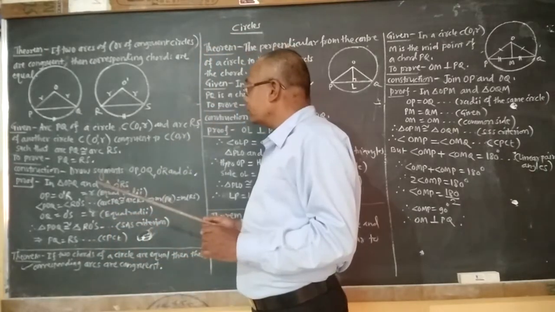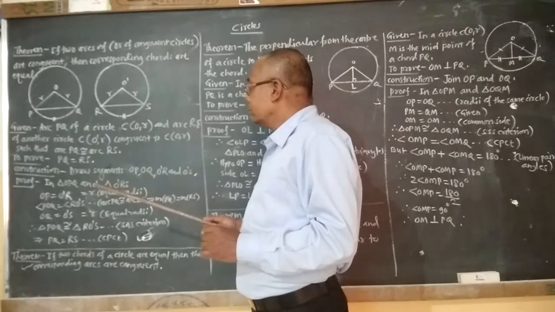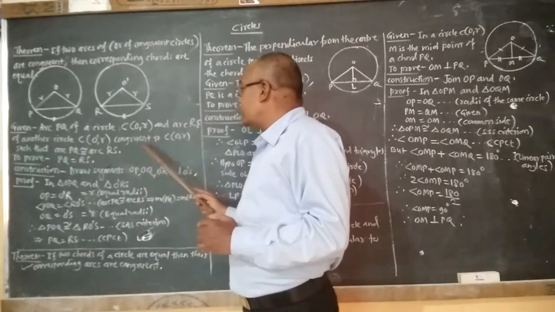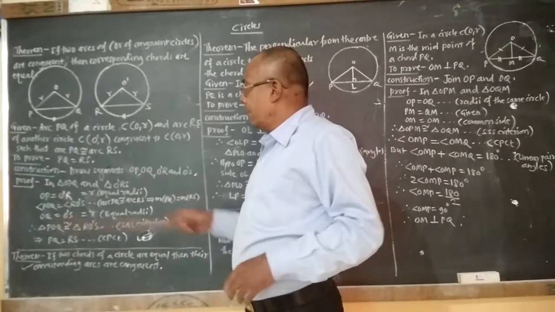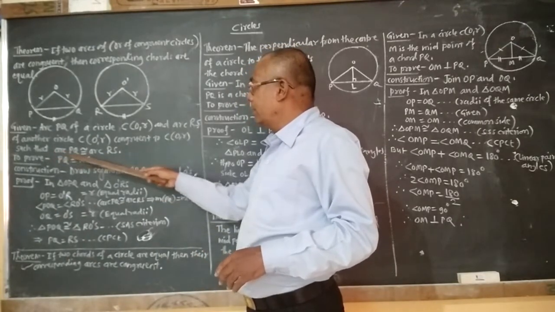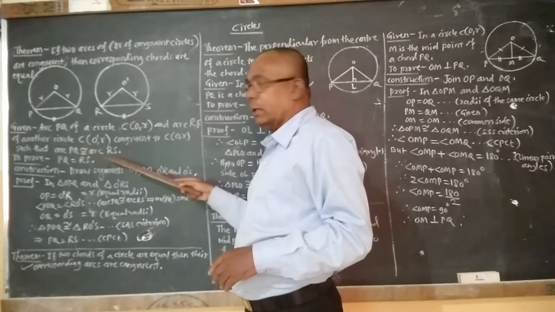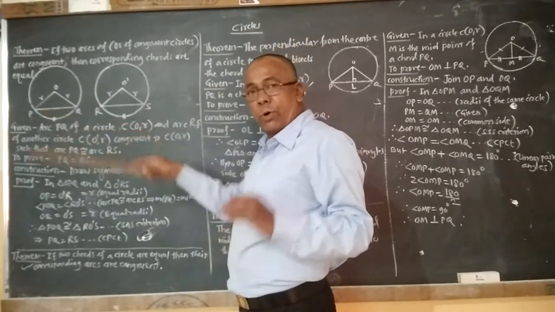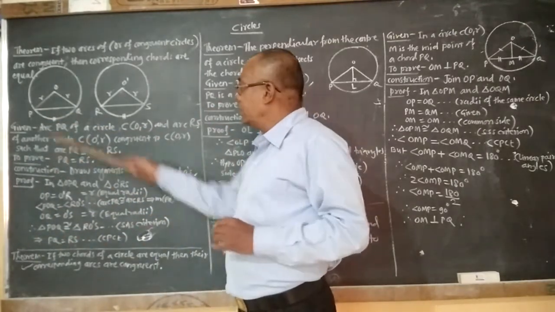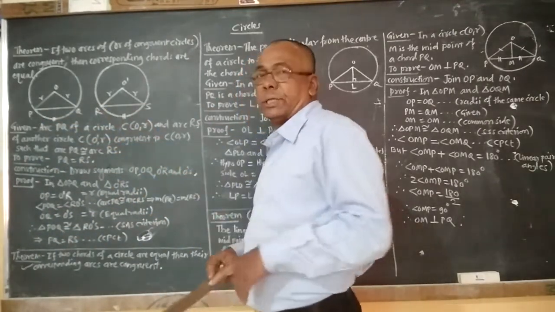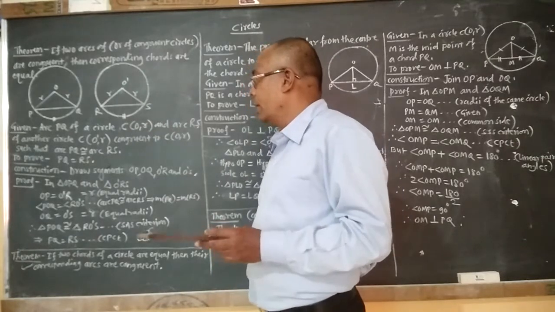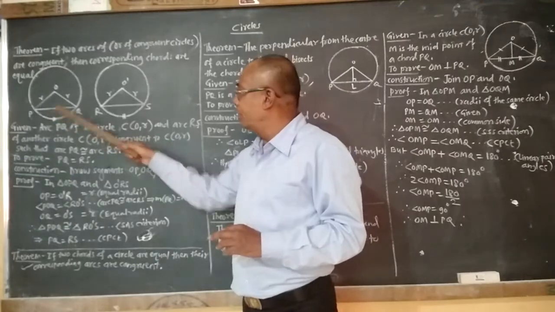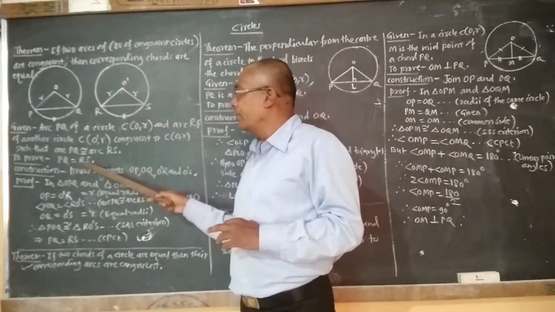Now the two circles are congruent such that arc PQ is congruent to arc RS, and these two congruent circles have congruent arcs, that is arc PQ and arc RS. Now we have to prove that the corresponding chords PQ and RS are equal.